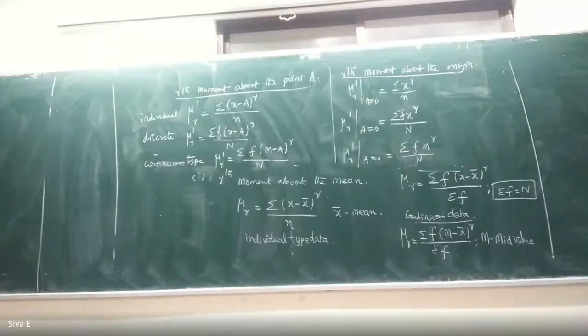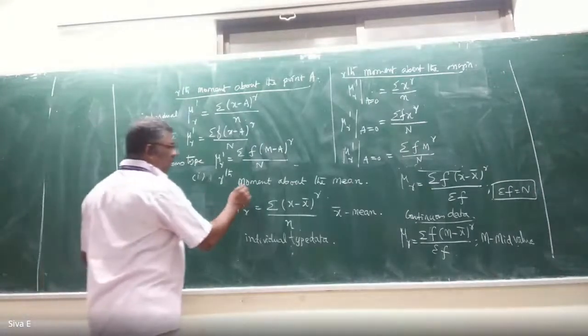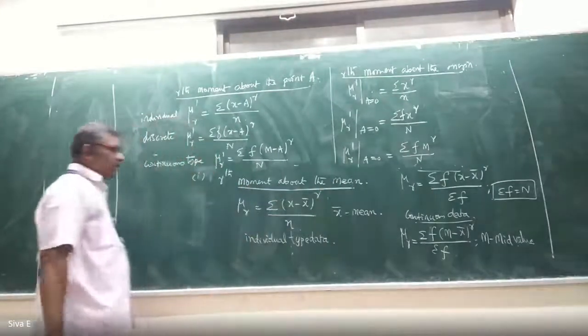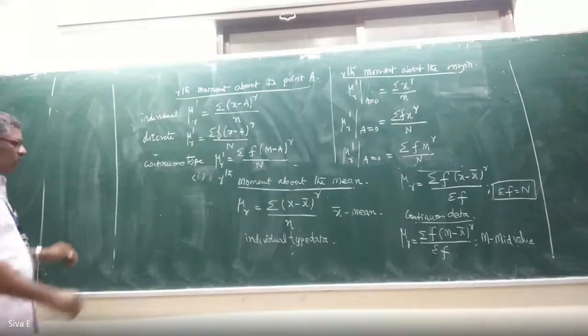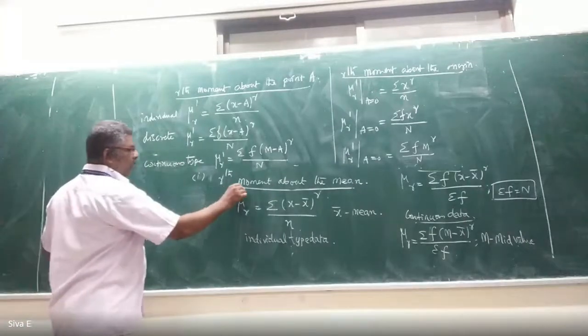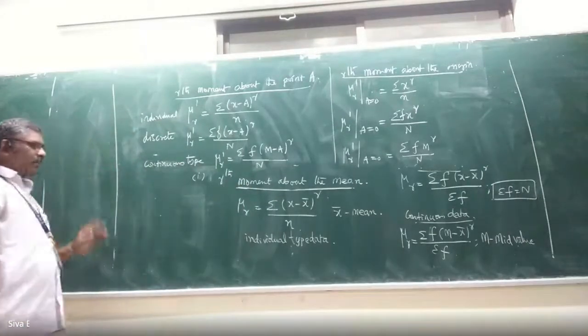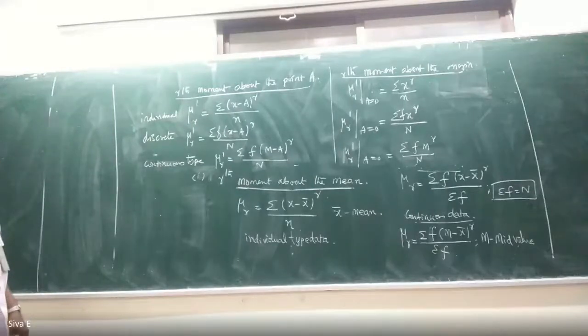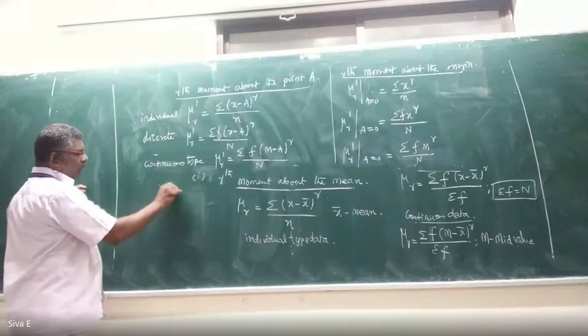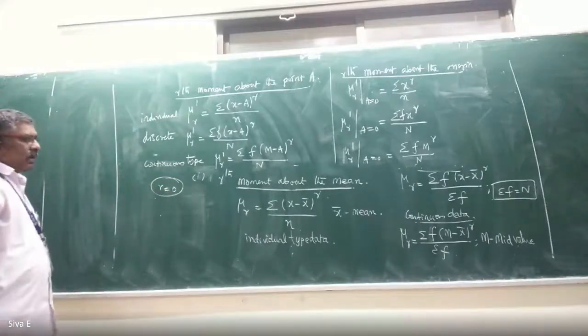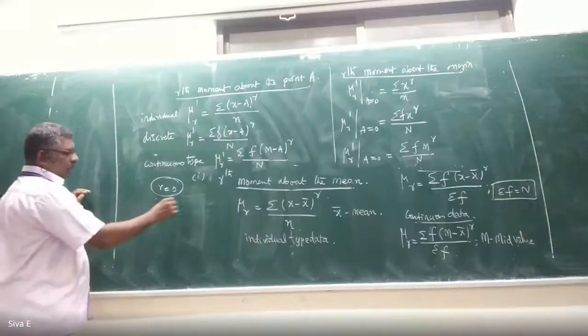Totally 9 formulas are there for this. So we start with the moment about the mean. First you write the heading: moment about the mean. At r equal to 0.